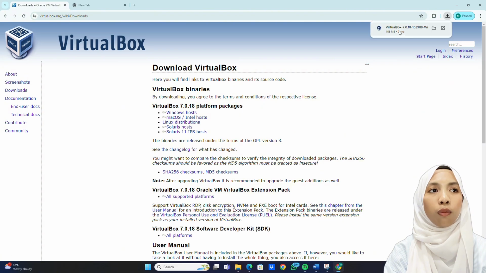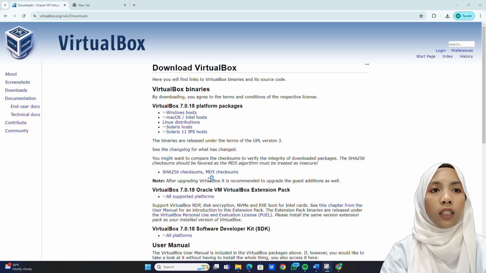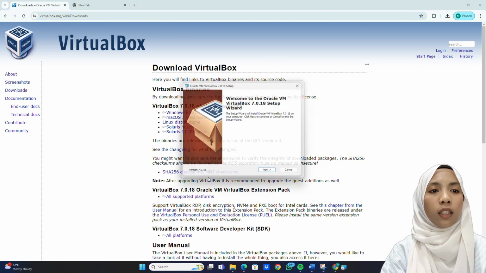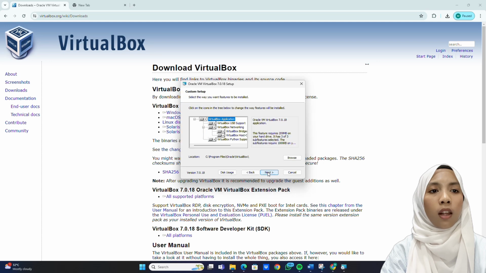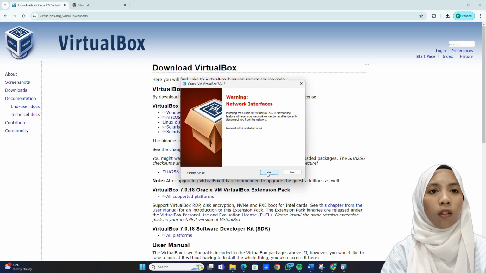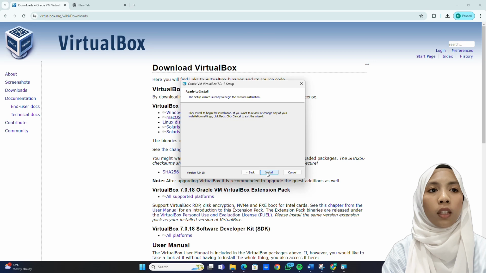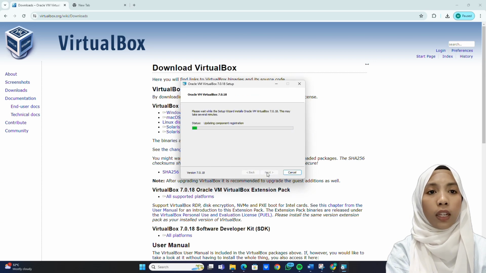After the VirtualBox file is done, click the file. And this will appear on your screen. Click next, next, and then click yes, yes, and install. This may take several minutes. Wait until the status completes.